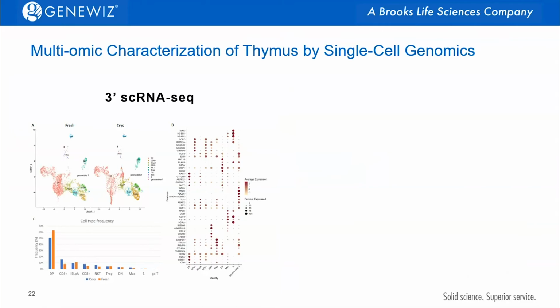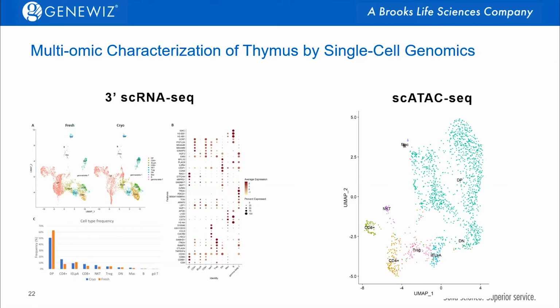Now, once we have these great healthy cells that we have frozen, shipped appropriately, received, and then done dead cell removal as needed, we can do excellent multi-omic characterization. So here I'm showing you an example of a thymus. With single-cell genomics, we did single-cell RNA-Seq shown on the left and single-cell ATAC-Seq shown on the right. And what we're able to do is overlay this information together to determine both the regulation pattern at the DNA level of what can be expressed, and then the expression pattern on the left showing what actually is expressed.